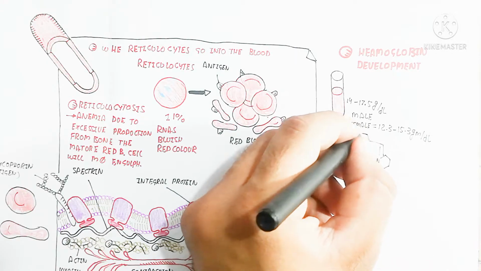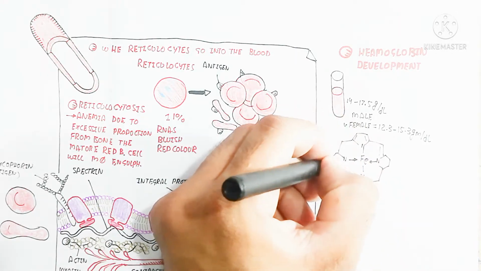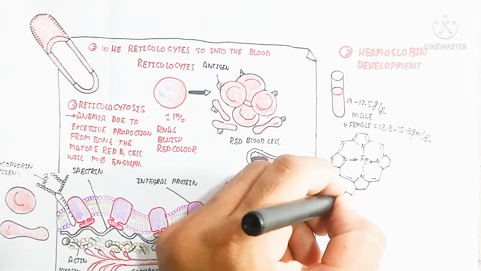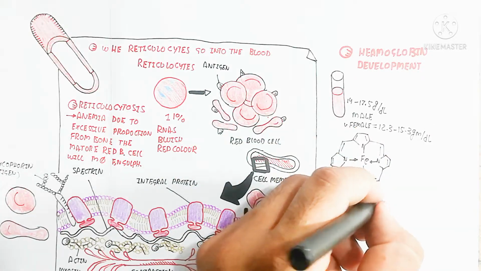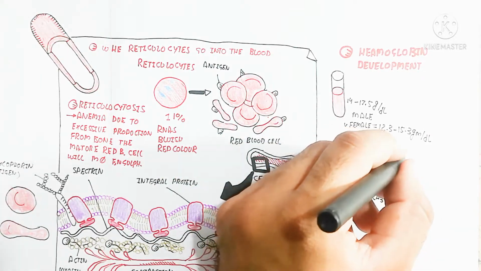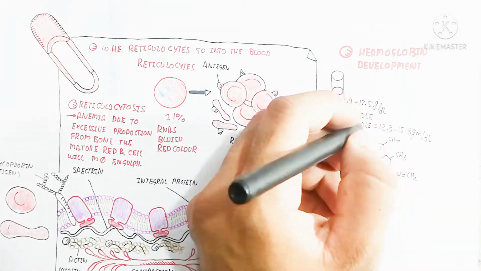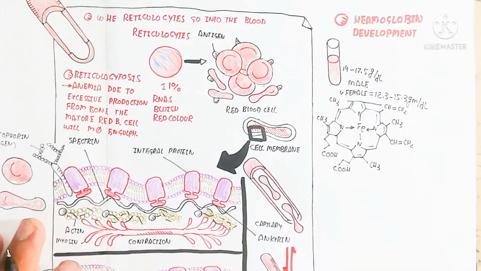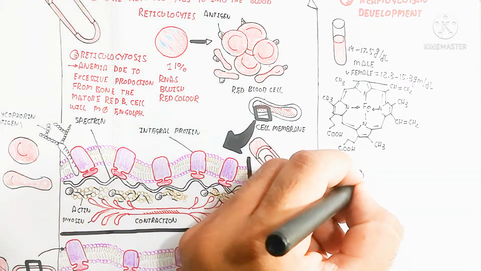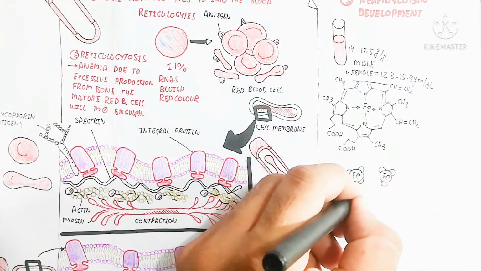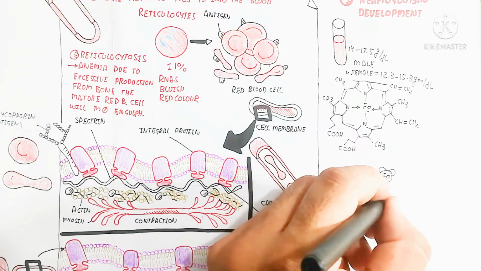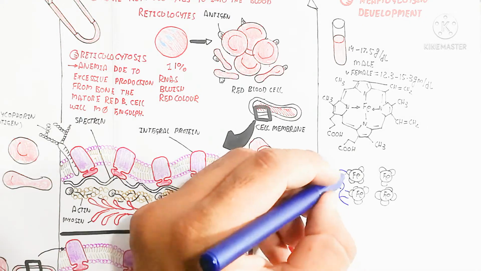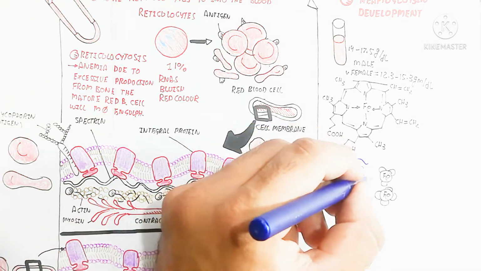The male has 14 to 17.5 gram per deciliter of hemoglobin in the red blood cell, while the female is less because of menstruation, which is 12.3 to 15.3 gram per deciliter. Here is the structure of hemoglobin, which is an iron-containing central part attached with the nitrogenous base or porphyrin.